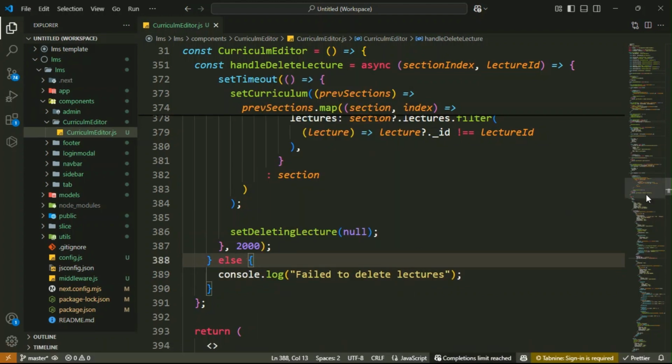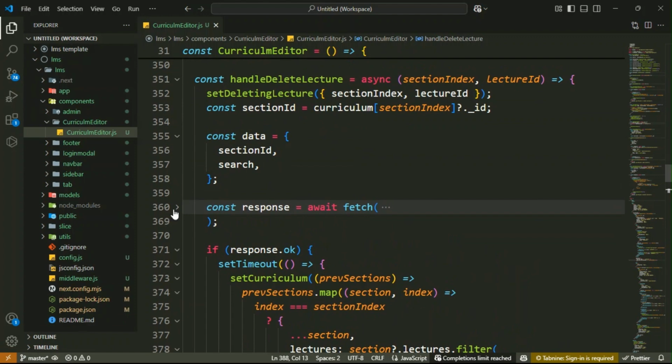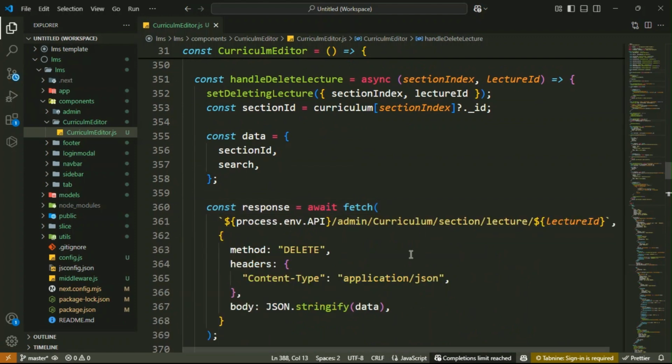Got it. In the next lecture, we will create this API endpoint. Thanks for watching. I will see you in the next lectures.